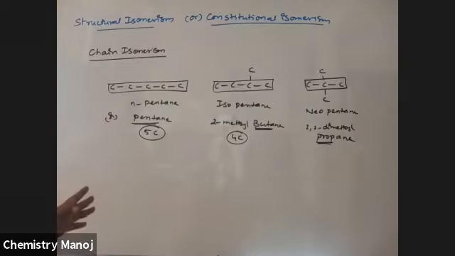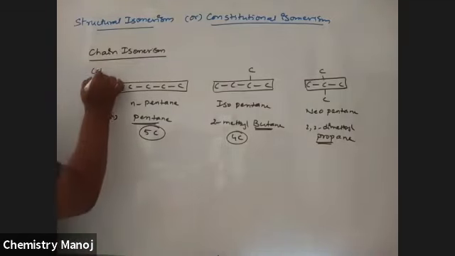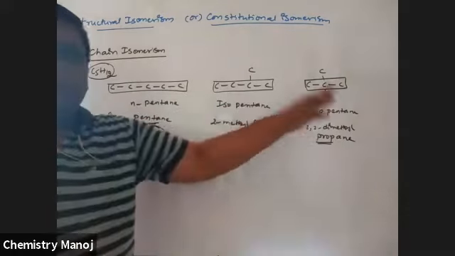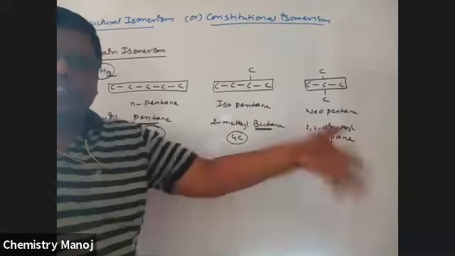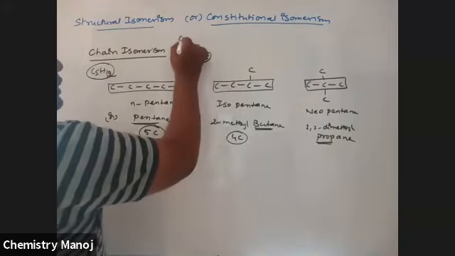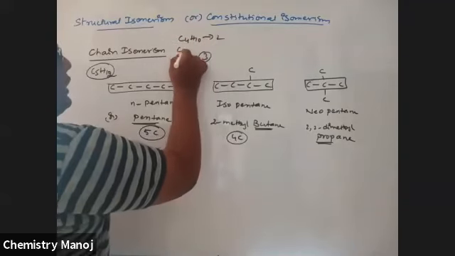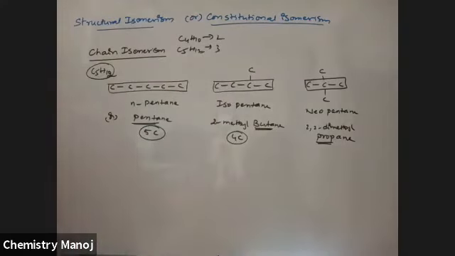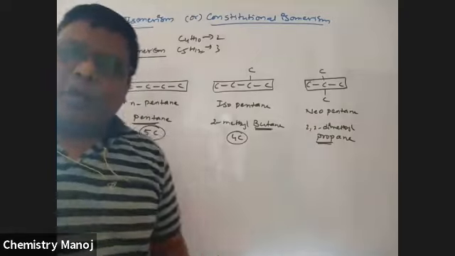So these are the possibilities with C5H12. These are the 3 possibilities. So n-pentane, isopentane, neopentane are the examples for chain isomers because their longest chains are different. Okay, so totally how many are possible? 3 isomers. C4H10 has 2 only, and C5H12 has 3 isomers possible. Like that, as the number of carbons increases, chain isomers also increase abnormally.